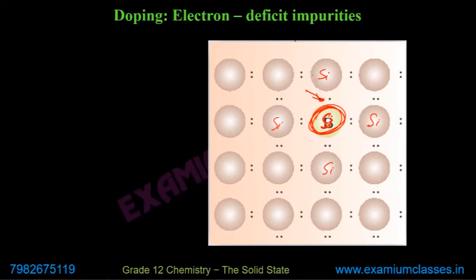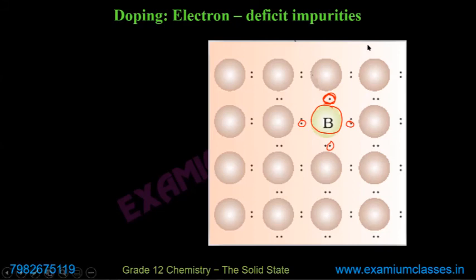But now it has boron, and boron has only 3 valence electrons: one, two, three. It means this electron is a single electron and a bond is not formed in this case.